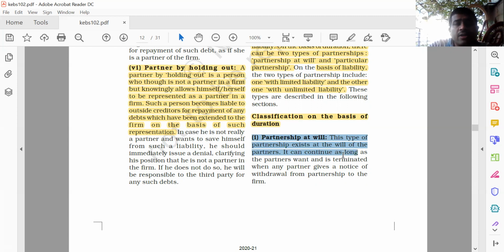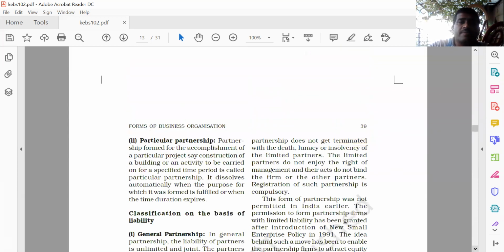It can continue as long as there is a good relation and harmony among the partners. If any partner wish to not to continue, he has to give a legal notice that he want to dissolve the firm. Firm को dissolve मतलब बंद कर देना.